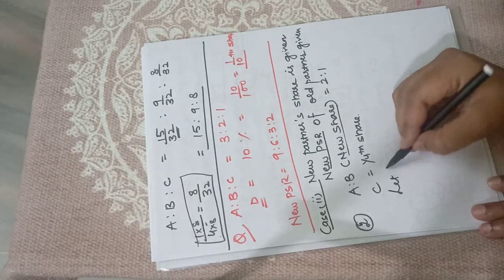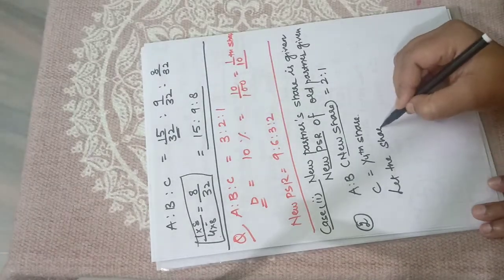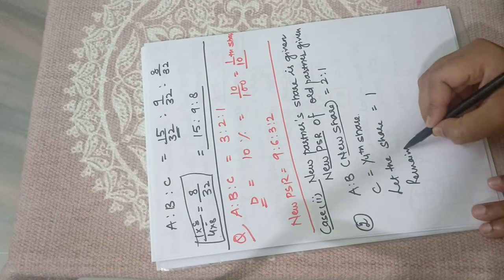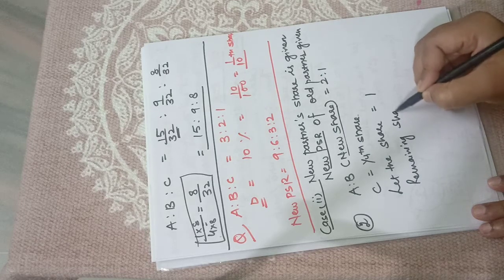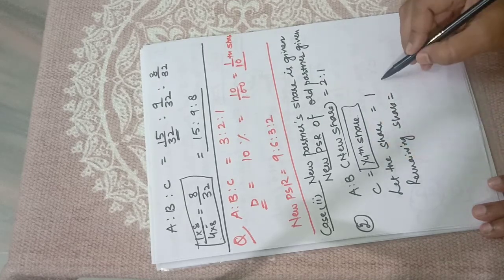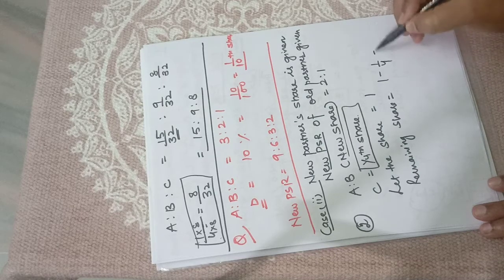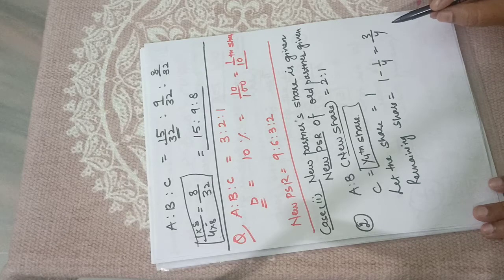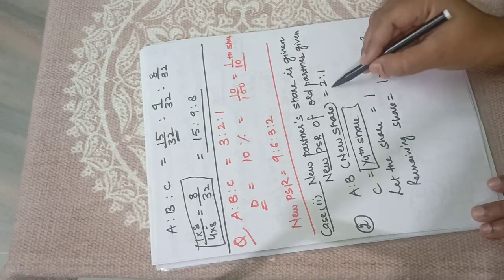Again we'll let the share of the firm be 1, then calculate the remaining share after deducting C's share, that is 1/4. So 1 minus 1/4 is 3/4. We'll do it like we did in the first question. Now what is their share?